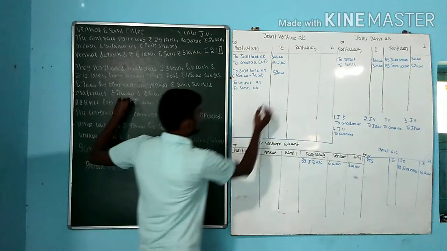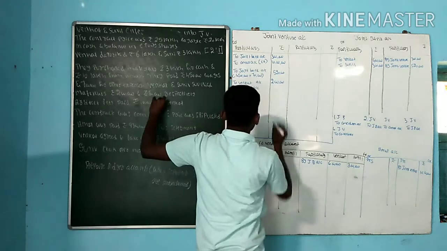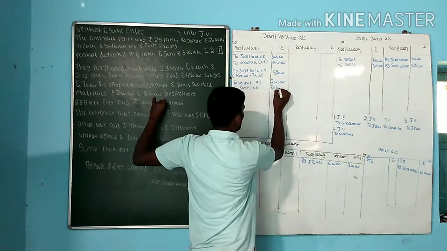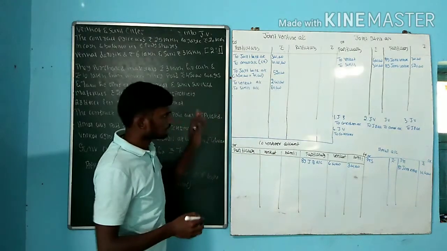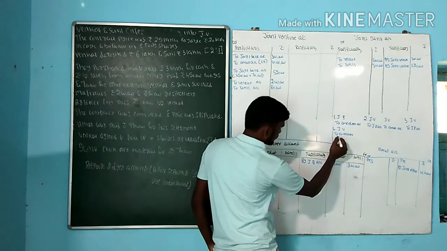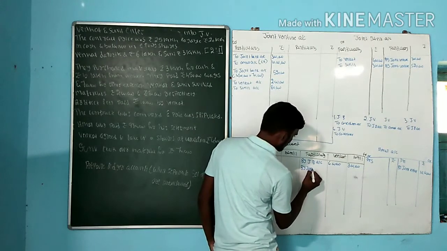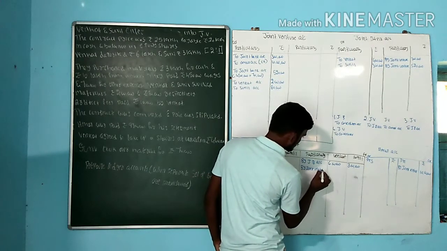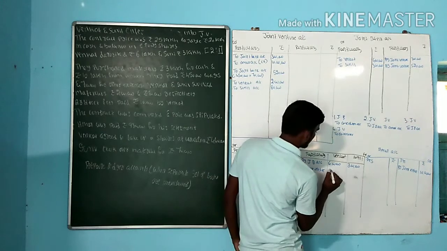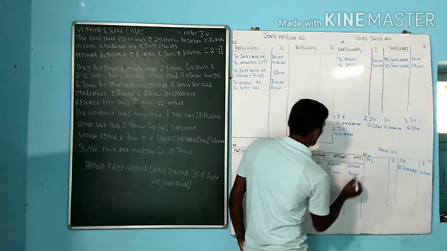Venkat is supplying 2 lakh. How much is Sunil supplying? Sunil is supplying 80,000. One more: joint venture to co-venture. To co-venture it will become by joint venture, that is 2 lakh and 80,000.